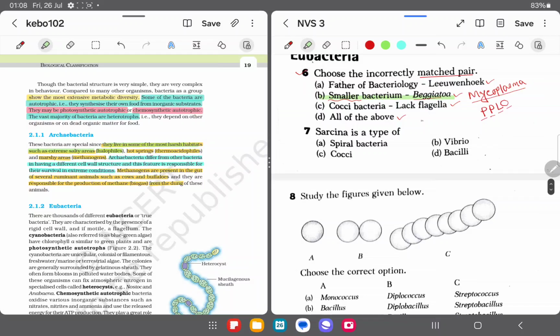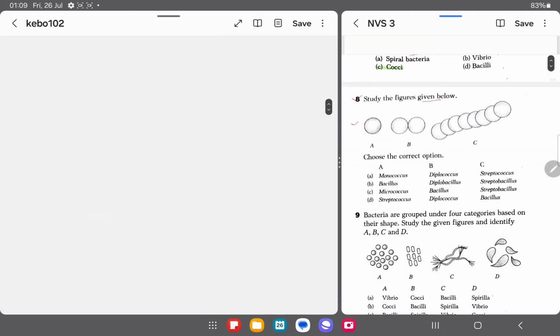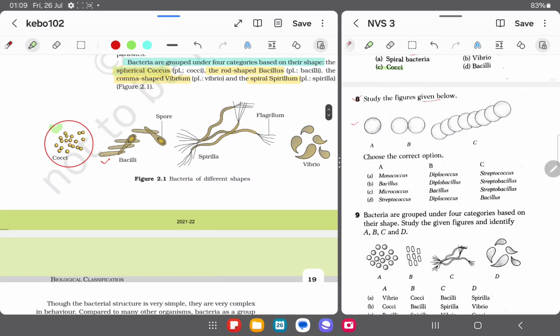Okay. Now next question is given there, Sarcina is a type of, because Sarcina, it is a type of cocci. Okay, it is a type of cocci, spherical type of bacteria. Okay, now the next question it is given, study the figures given below. So spherical bacteria, as you have seen in NCERT, it is given there spherical bacteria. Here you can see spherical bacteria, these are called the cocci. Okay, right? Spherical bacteria, it is called cocci.